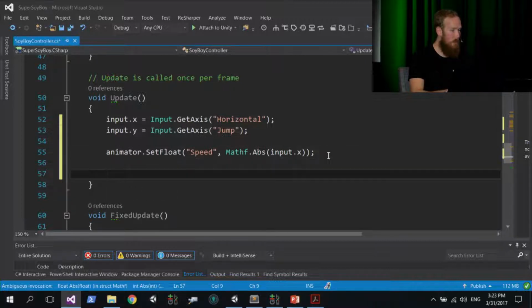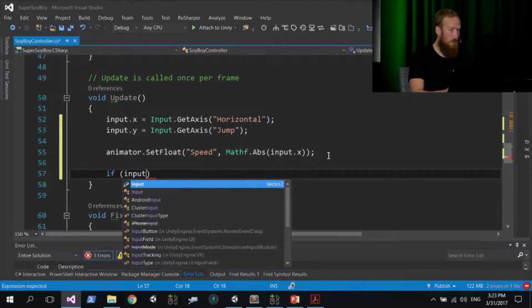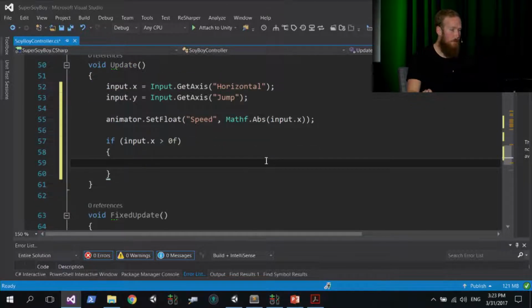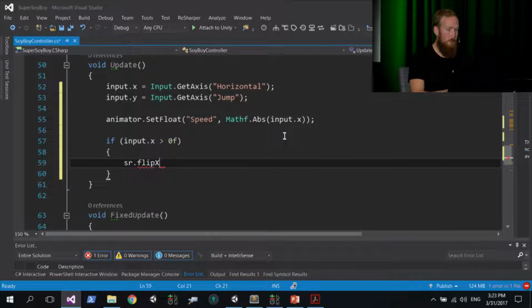So below that, we're going to go if, and then open up parentheses, input.x is greater than 0f, so 0 value. So basically, if you're moving to the right, it's +1. And then we're going to open up braces here, and we're going to go SR for sprite renderer, .flipX, so that's a property which is Boolean, which flips the sprites around.